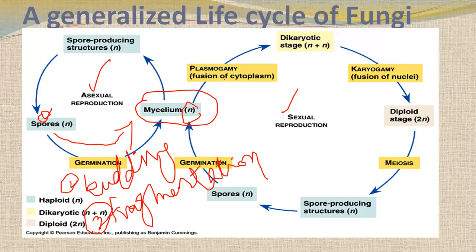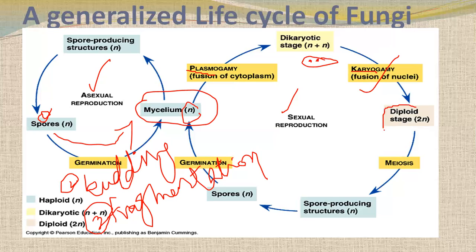So they fuse the cytoplasm. First of all, cytoplasm fuse, that's why it's called plasmogamy. Then dikaryotic stage comes when in one cytoplasm, two nuclei are present. So later on, the nuclei also fuse, that is also called karyogamy. Karyo means here nucleus, here plasma means cytoplasm.